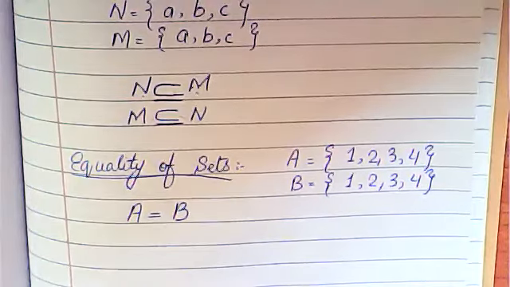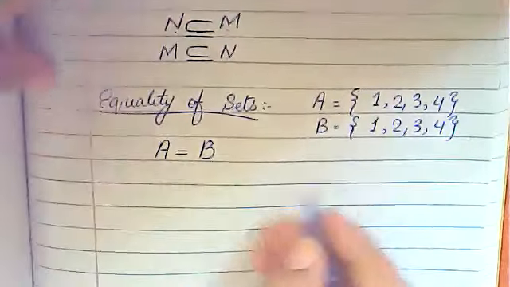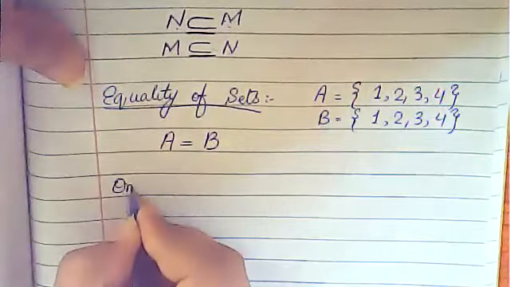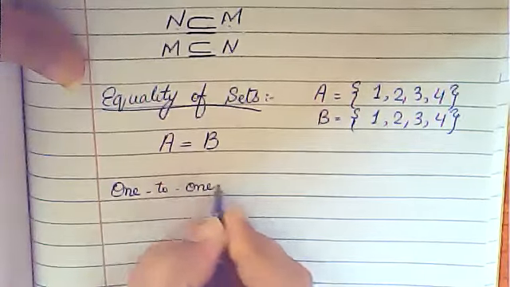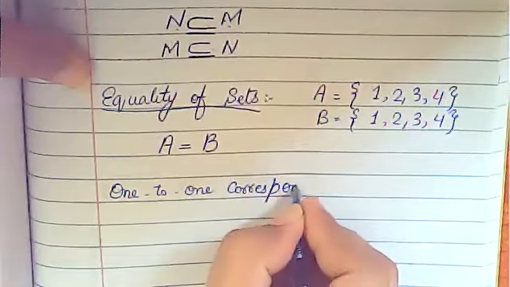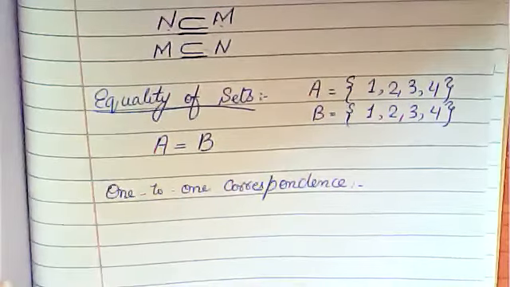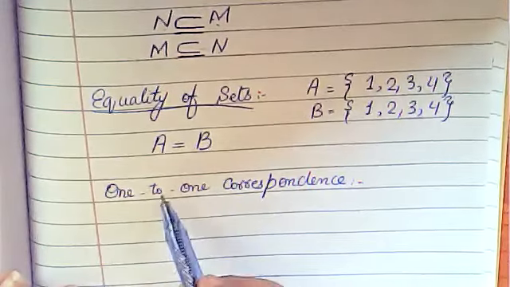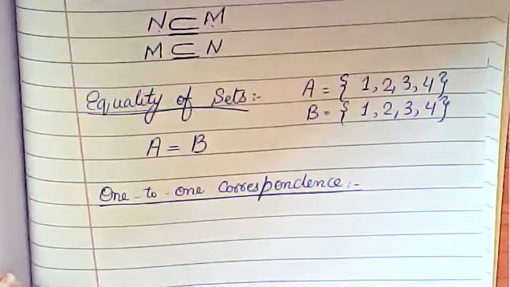Next, I'm going to explain one-to-one correspondence. Now, what is one-to-one correspondence? Anyone know about it? Look here.